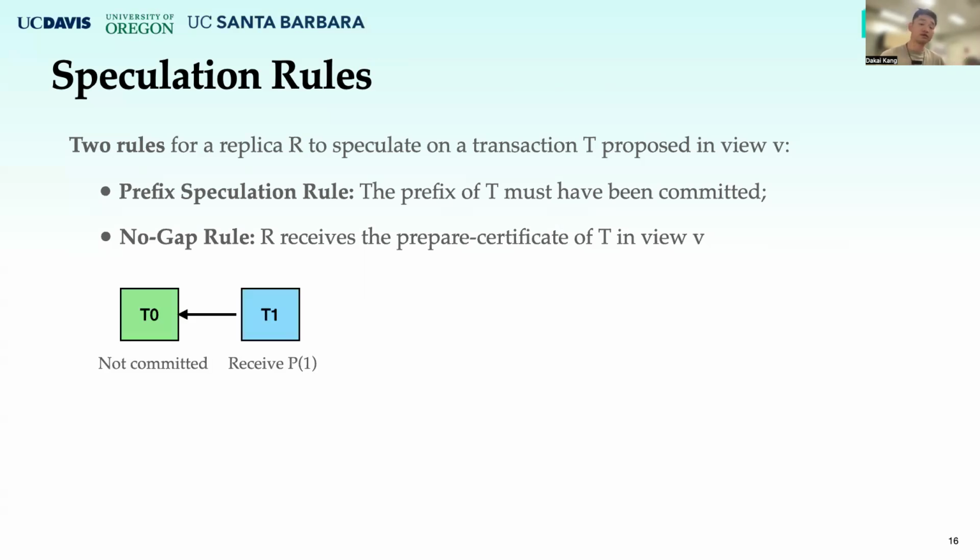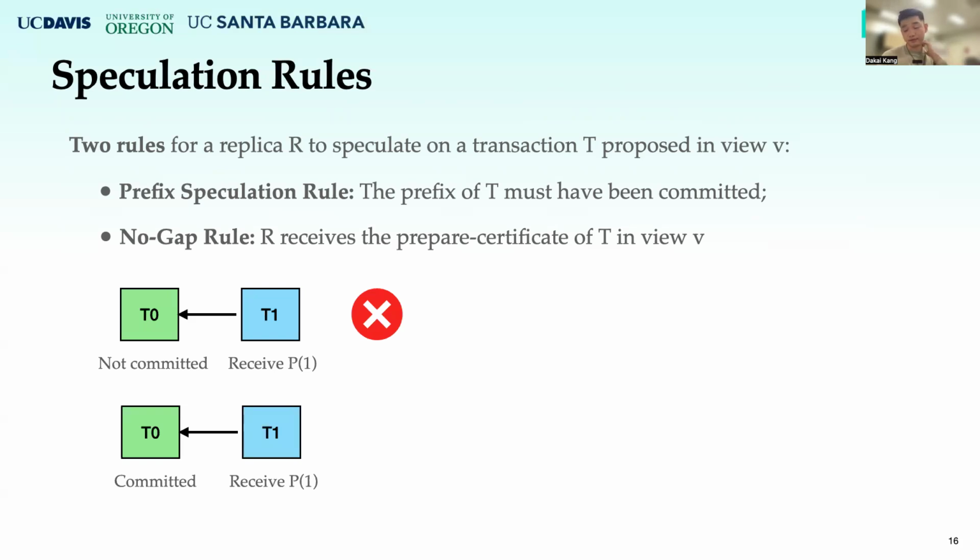So here are some illustration examples that can help you understand this. Now replica R has received a prepared certificate for transaction T1. The certificate is P1. And the prefix speculation rule requires R to check if the prefix of T1, which is T0, has been committed. If T0 is not committed, then the rule is not satisfied, so we cannot speculate. But if T0 is committed, then the prefix speculation rule is satisfied.